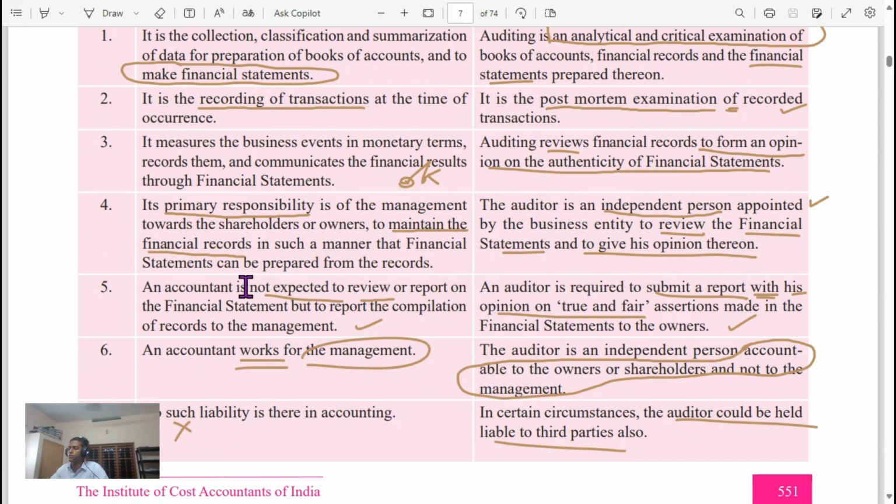An accountant is not expected to review or report on financial statements, but to report the compilation of records to the manager. An auditor is required to submit a report with his opinion on the true and fair assertion made in the financial statements to the owners. The accountant works for the management. The auditor is an independent person accountable to the owners or shareholders and not to the manager. In certain circumstances, the auditor could be held liable to third parties also.